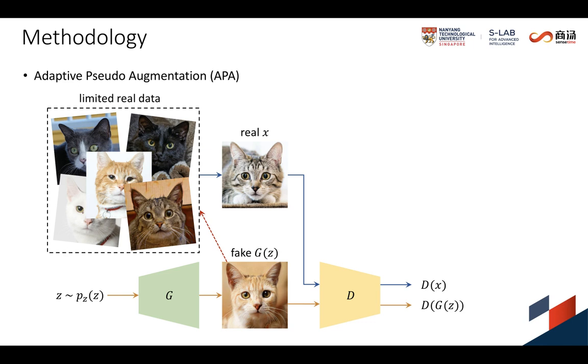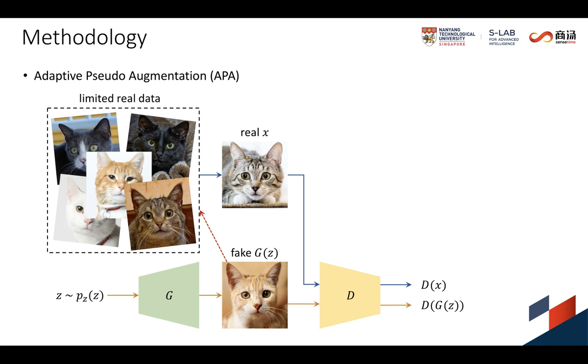The goal of this pseudo augmentation is not to enlarge the real dataset, but to suppress the discriminator's confidence in distinguishing real and fake distributions. However, blindly presenting the fake images as real to D may weaken the fundamental ability of D in adversarial training.